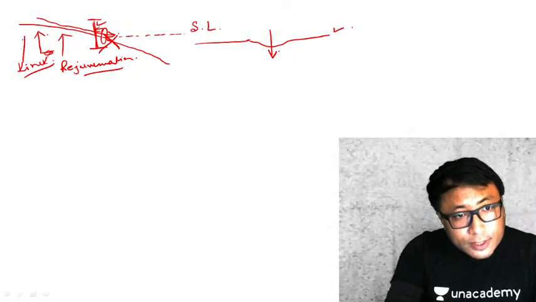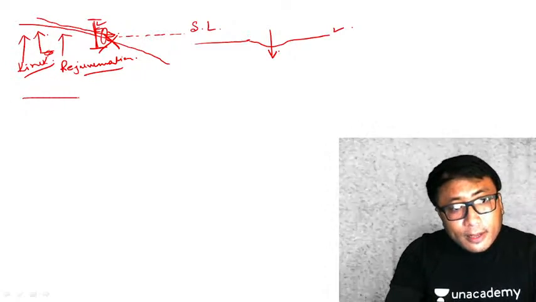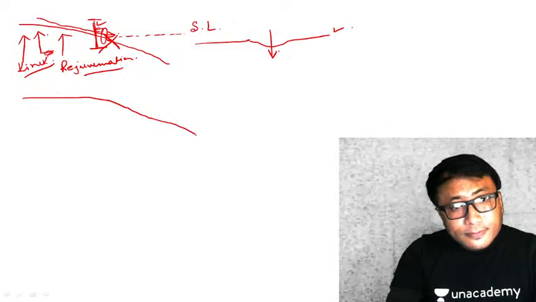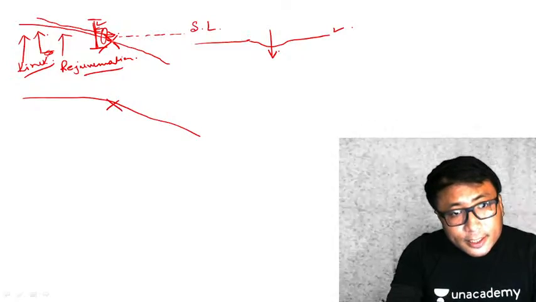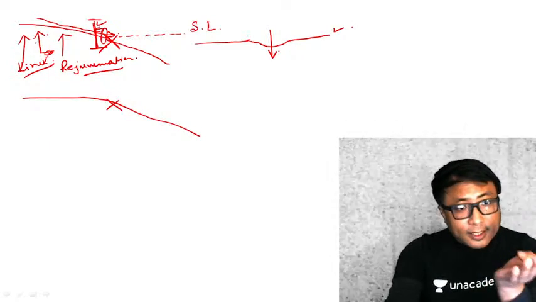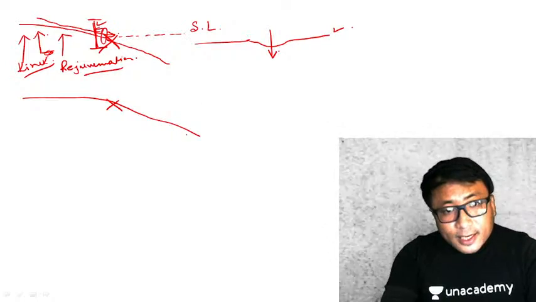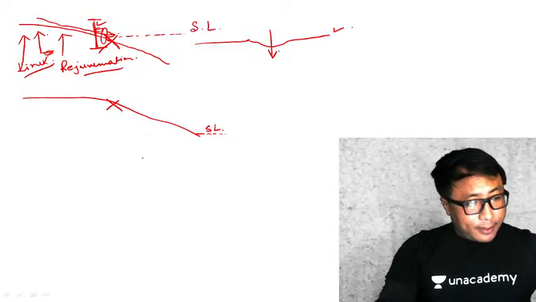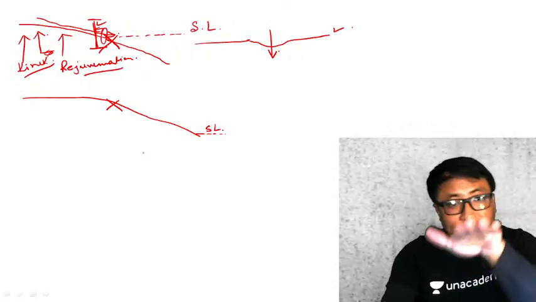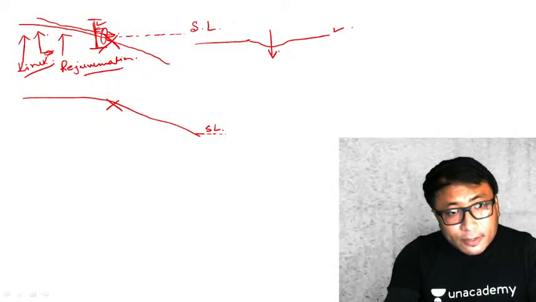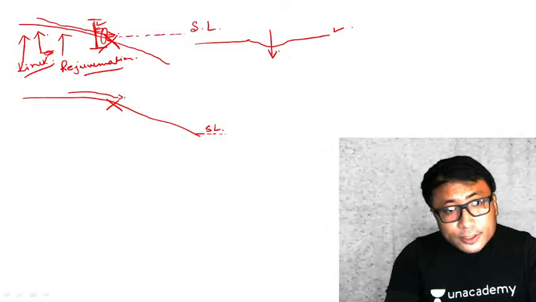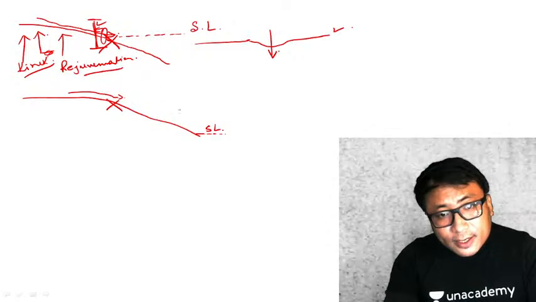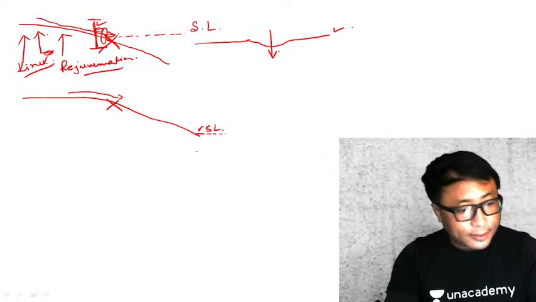Now if this coastal landform is uplifted, the X is here, but since this landform is uplifted, this sea level will come down here. Now when the sea level has come down, this particular river, instead of finding sea level here, is finding sea level in this location.